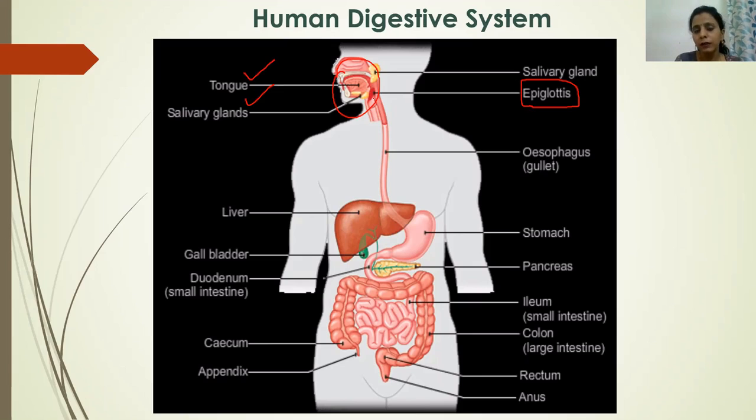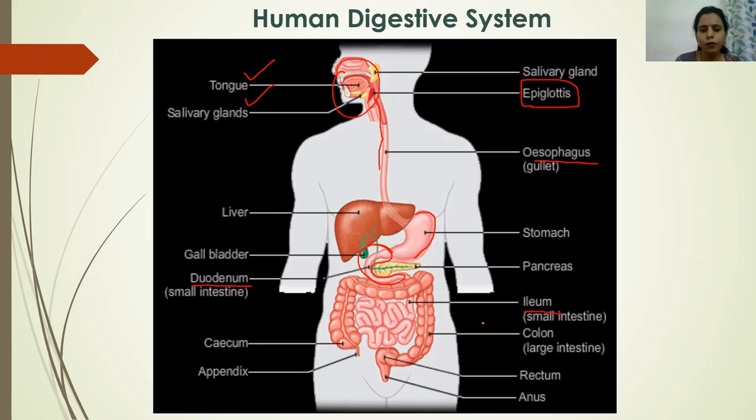After the mouth, another tube comes. This hollow tube is known as the food pipe, and another name is esophagus. From the esophagus, the next part of the alimentary canal is the stomach. From the stomach the food goes to the small intestine. We have two parts of the small intestine. The first part is known as the duodenum, which receives food from the stomach, and from the duodenum the food goes to the second part, known as the ileum.